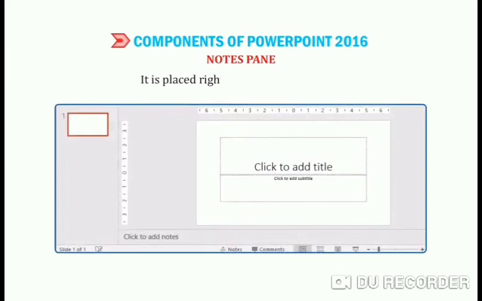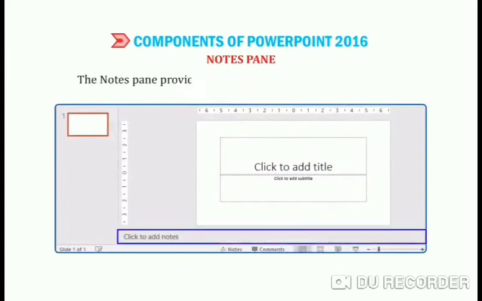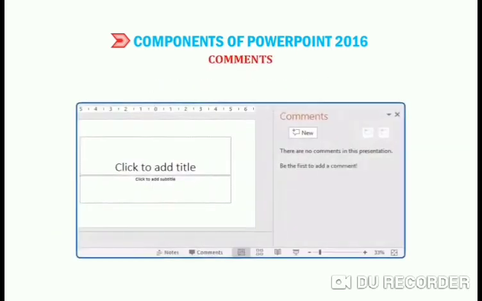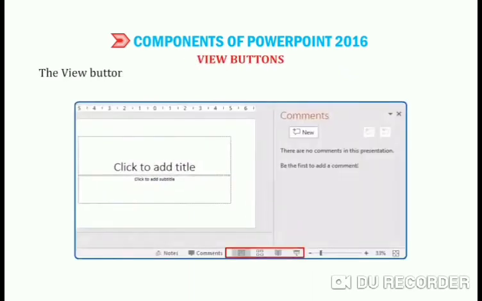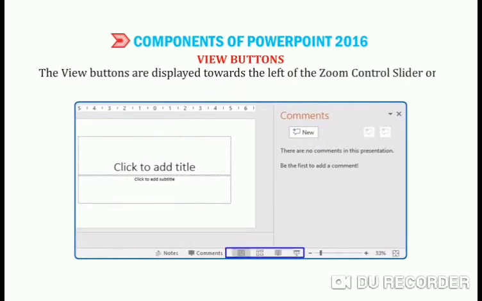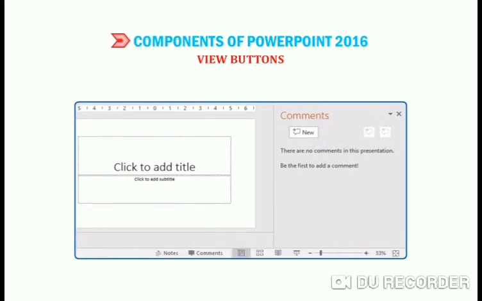Next one, notes pane. It is placed right below the slide area. The notes pane provides space to add notes for the current slide. These notes are also known as speaker's notes. Clear? Next one, comments. In this area, the reviewer may leave comments for any slide. Next one, view buttons. The view buttons are displayed toward the left of the zoom control slider on the status bar. You can view the slide in different formats.